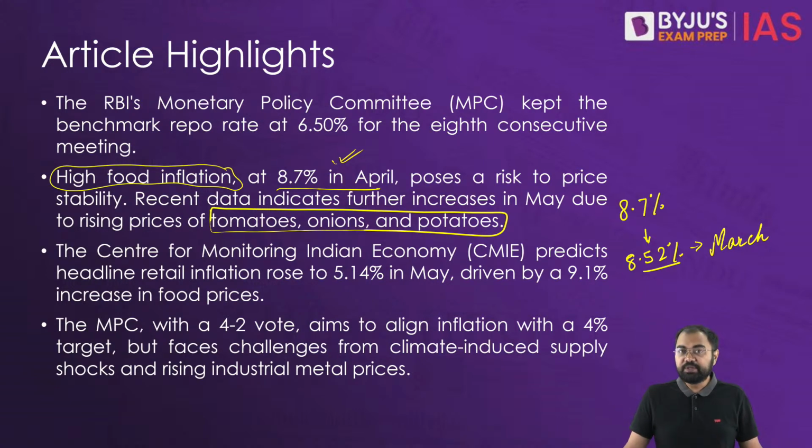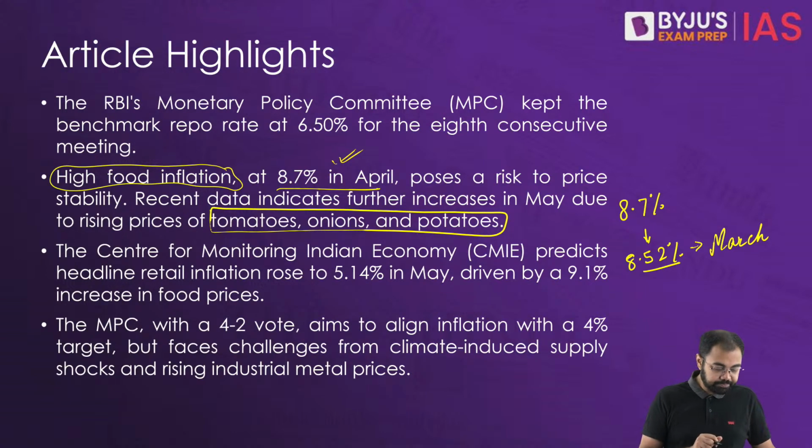Now the Monetary Policy Committee has also acknowledged the challenges posed by adverse climate events, for example the kind of heat wave that we have seen in the last month or so. All those effects also have to be accounted for, and that is something that causes a kind of supply shock, which makes the entire food price trajectory very unpredictable.